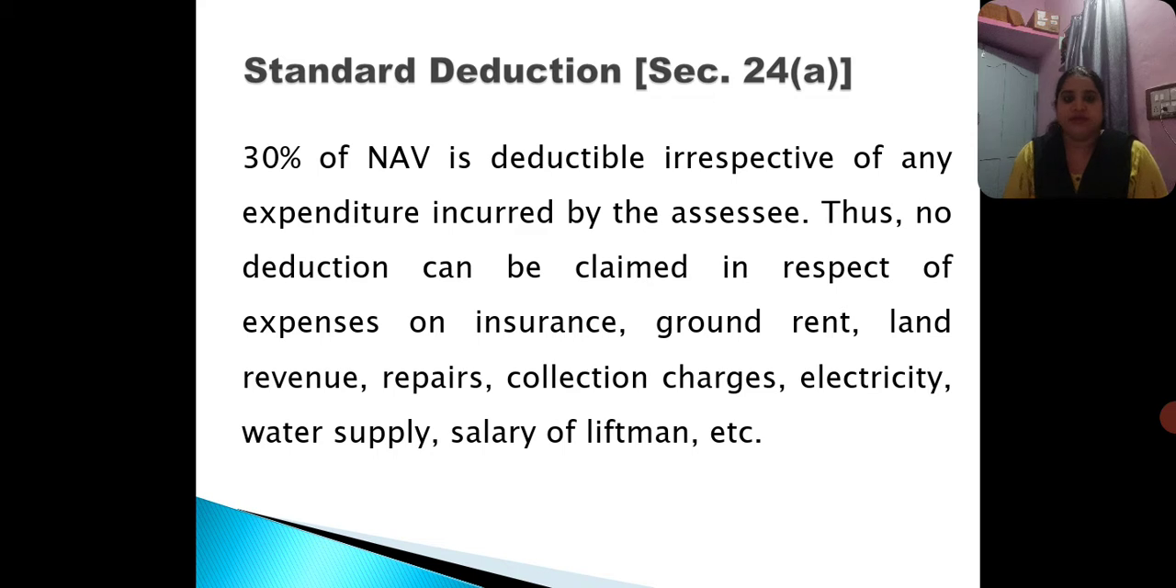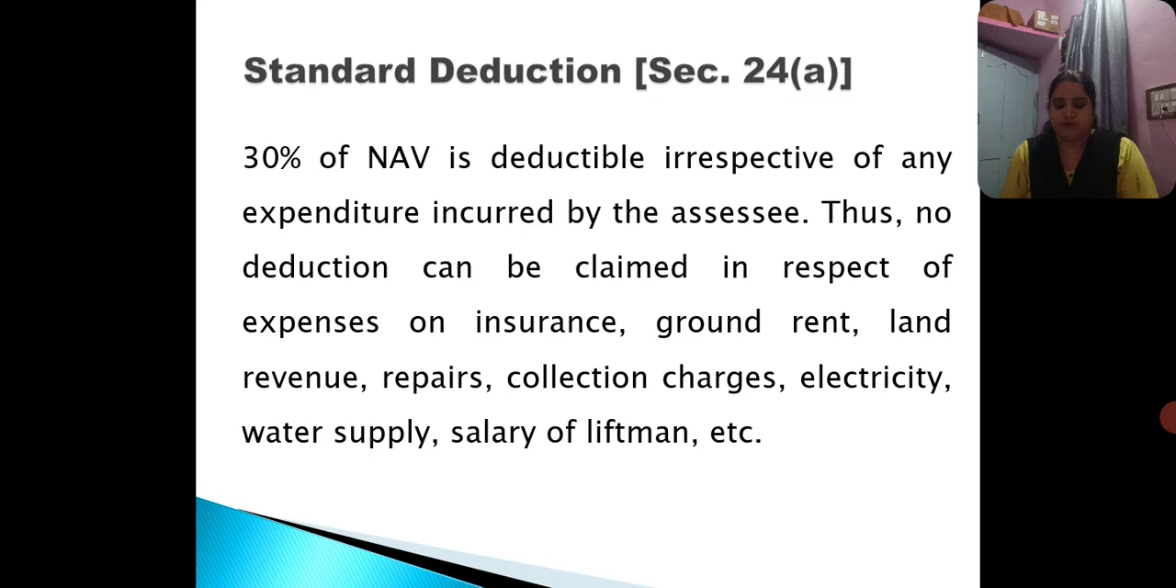Coming to the standard deduction under section 24 subsection A. Deductions under section 24 subsection A. Now here two deductions are allowed from the net annual value. Two deductions will be allowed from the net annual value to arrive at the taxable income under the head income from house property. It has to be borne in mind that the deductions mentioned here are exhaustive and no other deductions are allowed.